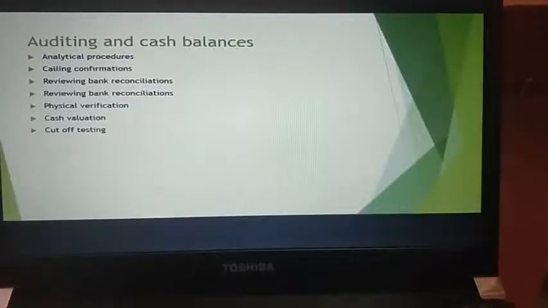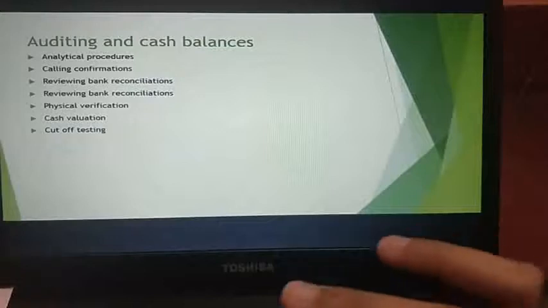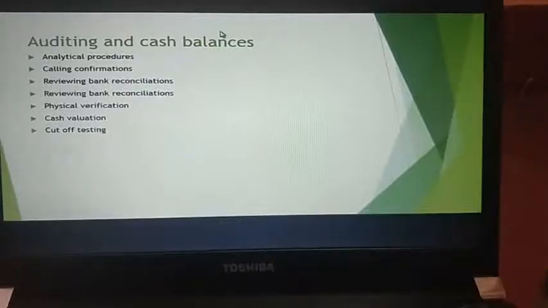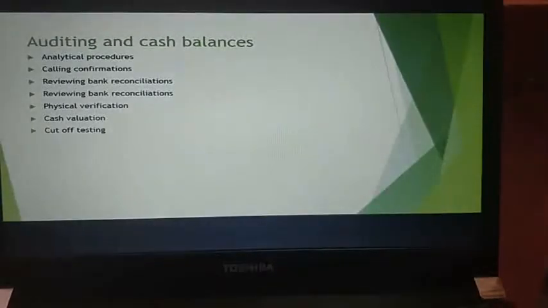The auditor himself needs to go to the bank and see whether all of these transactions have actually occurred by the company, okay, and he should get a confirmation letter. Next, he needs to review the bank reconciliation. Okay, once he gets the confirmation, he needs to match it with the records of the company and see whether everything is correct or not. Then he needs to physically verify it by himself. Next, cash valuation. He needs to value it. Okay, in case there are any cash and bank balances which are maintained in any currency other than the reporting currency, he needs to do the cash valuation in terms of the currency which is being involved.